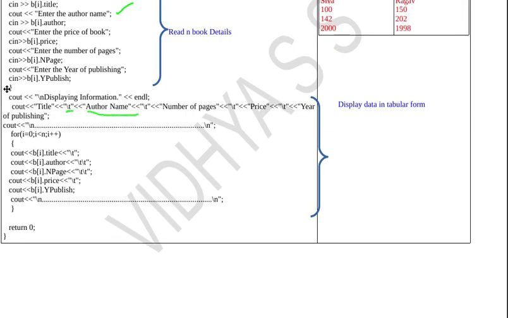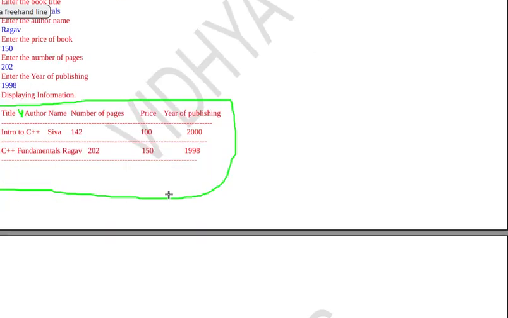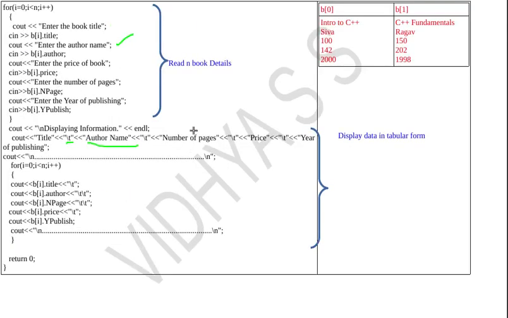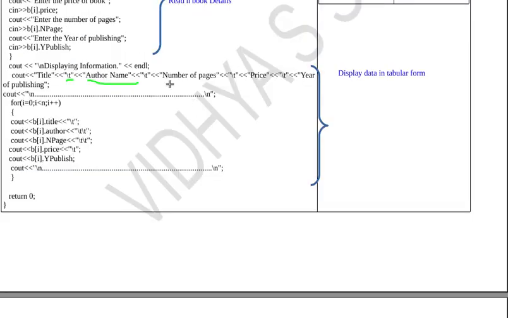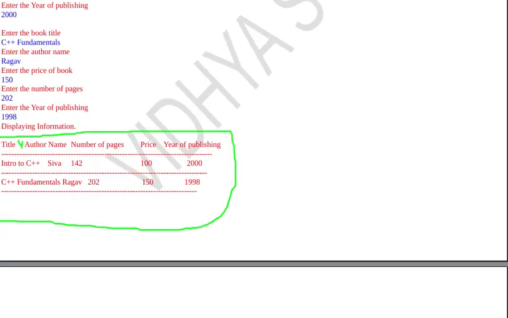Then author name, and after author name I also need a tab space, so \t. Then I want to print number of pages, and after number of pages I need a space, that is \t. Then next is price, then \t, then year of publishing. This will display title, author name, number of pages, price and year of publishing.